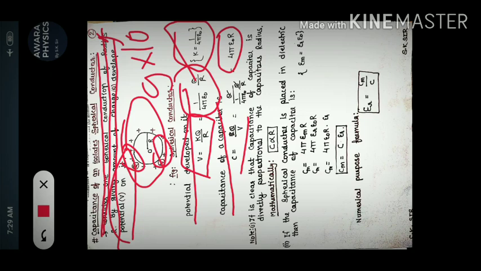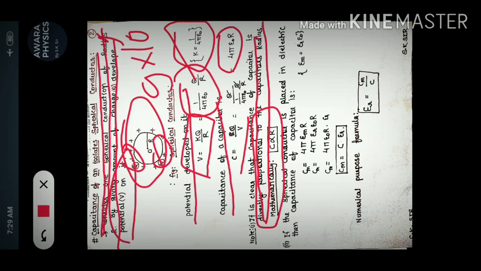R is radius. Now two important notes to solve the numerical, that is very important. Number one note is that it is clear that capacitance of a capacitor is directly proportional to the capacitor's radius. C is directly proportional to R. Means if you want to increase the capacitance, means capacity or strength of capacitor, you have to increase the radius of the cylindrical capacitor. Okay, so this is the very basic thing we understood about that.